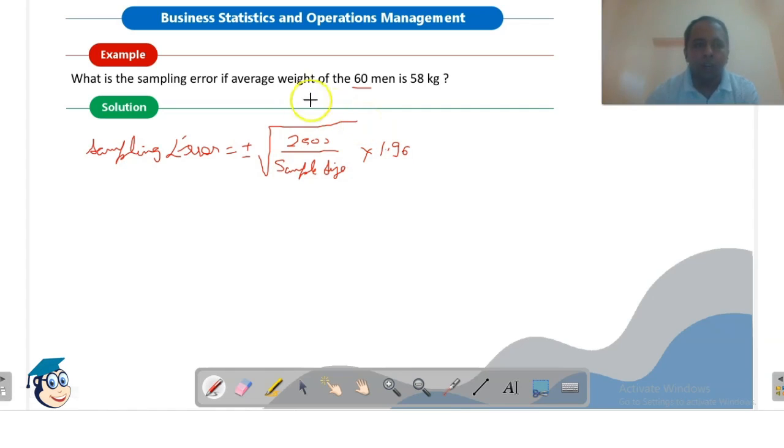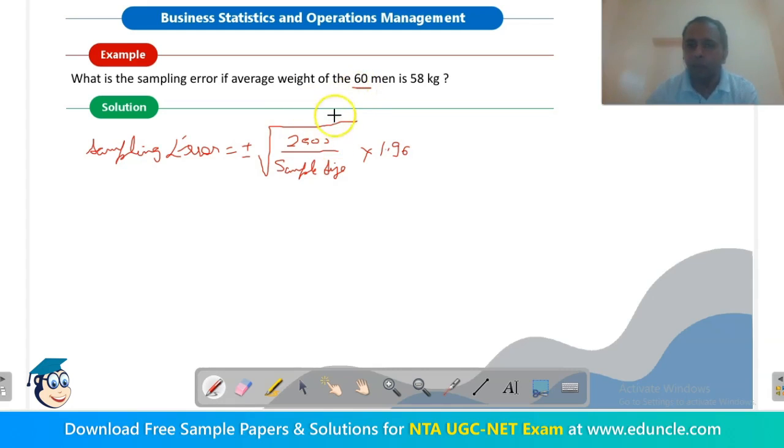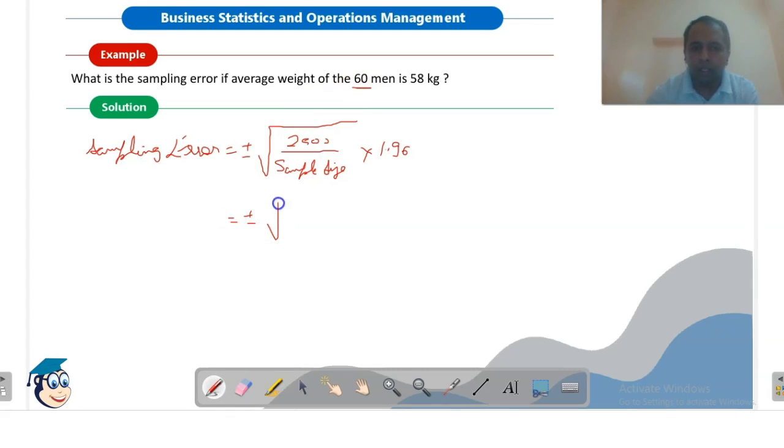So we have a question: what is the sampling error if the weight of 60 men is 58 kg? We are given the weight of 60 men as 58 kg, the average weight. So the sample size here is 60. So sampling error according to this formula will be plus minus under root 2500 divided by 60, multiplied by 1.96. So this value will be approximately 12.65 plus minus 12.65. This is the formula to calculate sampling error.